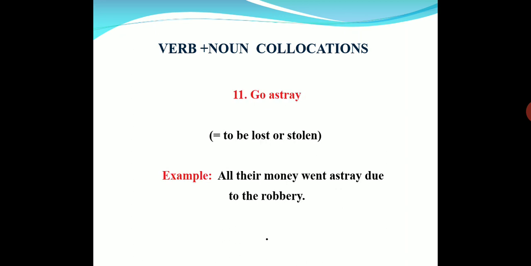And go astray. Go astray means to be lost or stolen. All their money went astray due to the robbery. What happened? All the money they had was kept in the almirah at home, and some robbers came and looted everything. So all their money went astray, went to waste. All their money was lost.